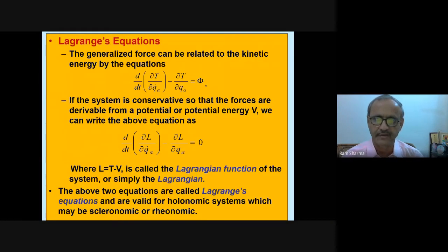If the system is conservative, so that the forces are derivable from a potential or potential energy V, we can write the above equation as d/dt of ∂L/∂q alpha dot minus ∂L/∂q alpha equals 0, where L equals T minus V. It's called the Lagrangian function of the system, or simply the Lagrangian. The above two equations are called Lagrange equations and are valid for holonomic systems, which may be scleronomic or rheonomic.